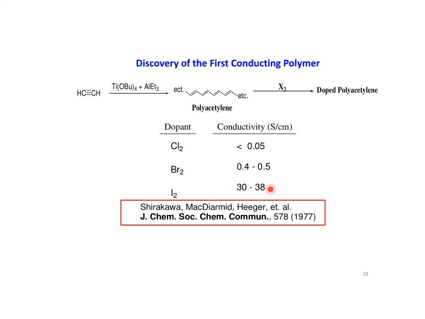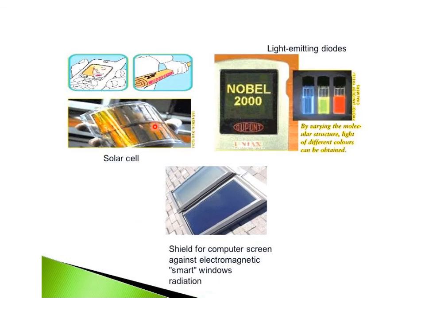So for this work, the group of scientists Shirakawa, MacDiarmid and Heeger were awarded the Nobel Prize in the year 2000. So these are a few applications: used in solar cells, light emitting diodes, to make the shield for computer screens, against electromagnetic radiation, and smart windows.